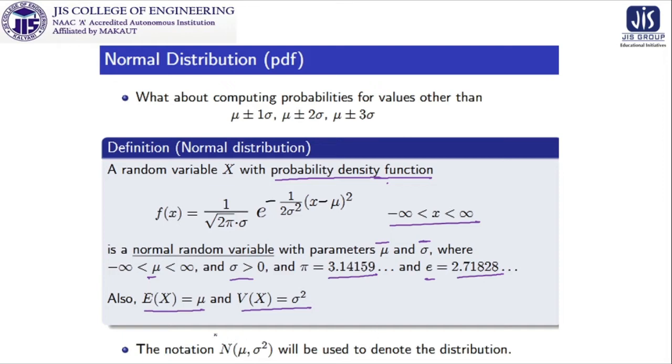This is important because it is the standard notation followed worldwide. The notation is N of mu and sigma square.